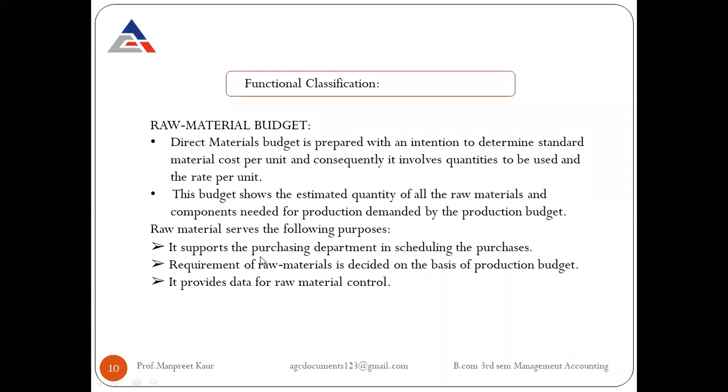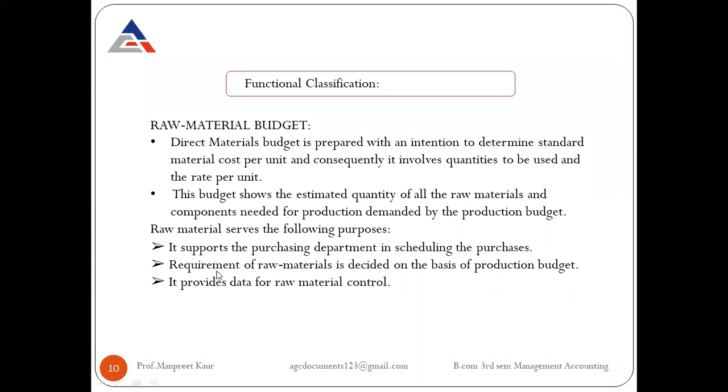According to the next point, the requirement of raw material is decided on the basis of the production budget. So whatever raw material is purchased, and whatever the requirement of raw material within the organization is, it is decided on the basis of the production budget. After preparing a certain kind of production budget, the decision should be taken on the requirement of raw material that is used within the firm.